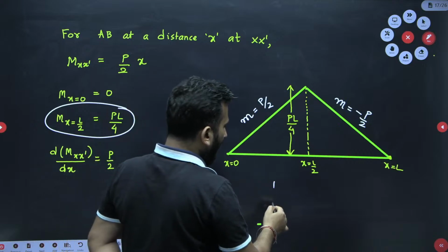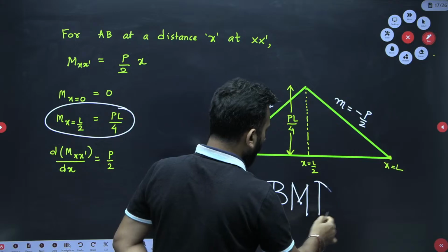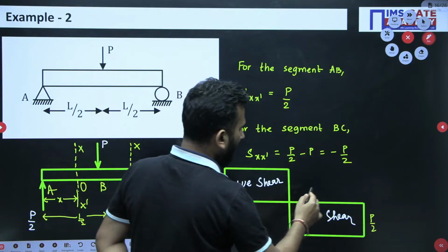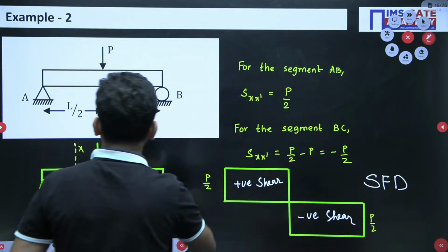So this is your BMD, and this is your SFD. This is your SFD for this figure.